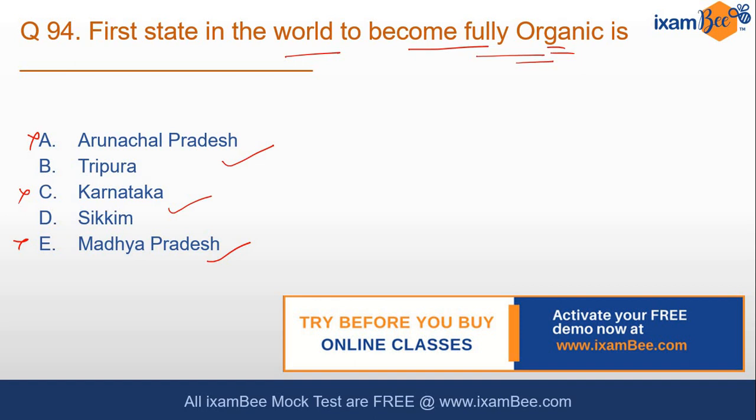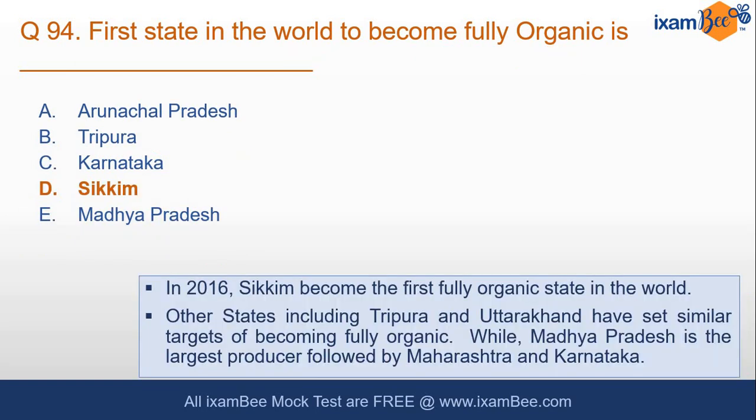The word I used here is hilly state, because mostly in plains where there is a water source for irrigation, the use of chemicals gives you very high returns. So out of these, Tripura and Sikkim, if you have any idea, then you can choose better. Sikkim became the first fully organic state in the world, and other hilly states like Tripura and Uttarakhand have set similar targets for becoming fully organic, because in these states the use of chemicals has not gone to that level.